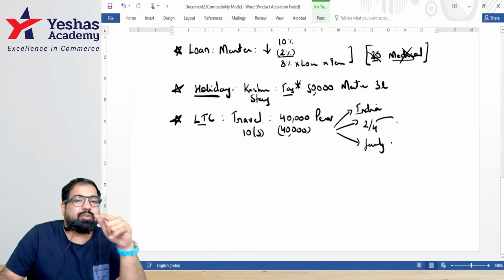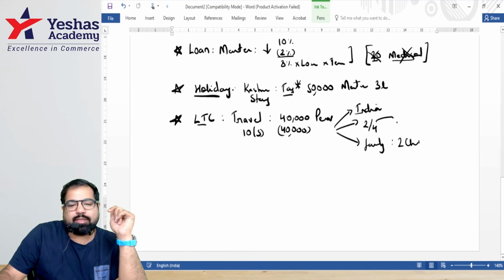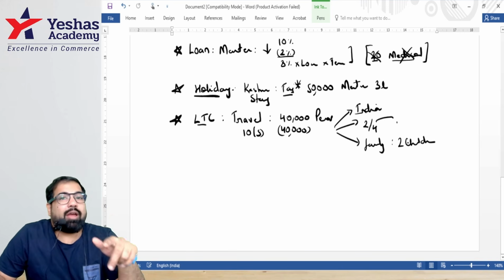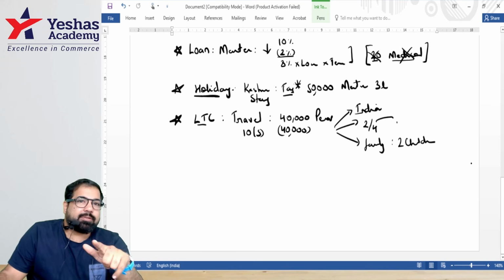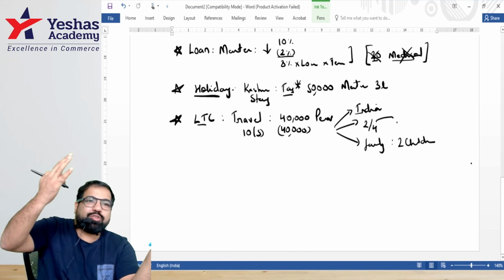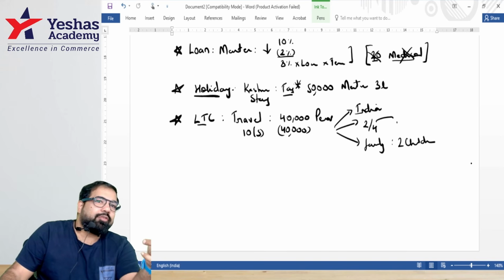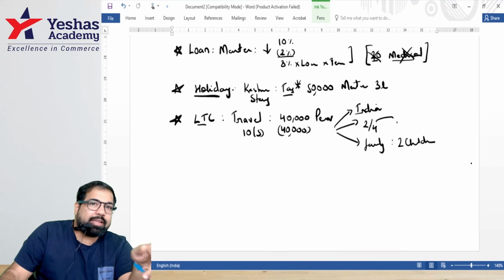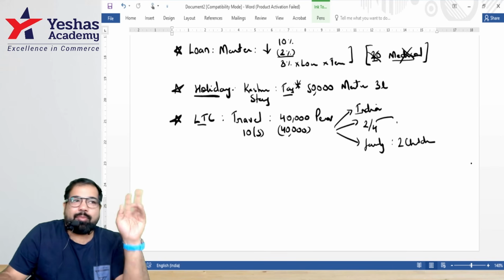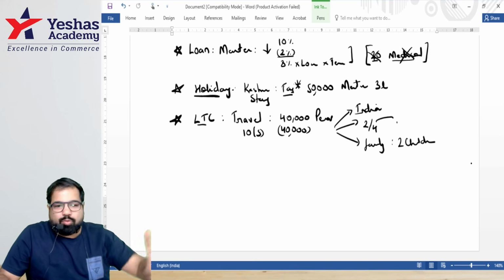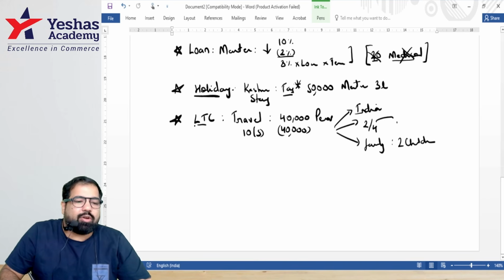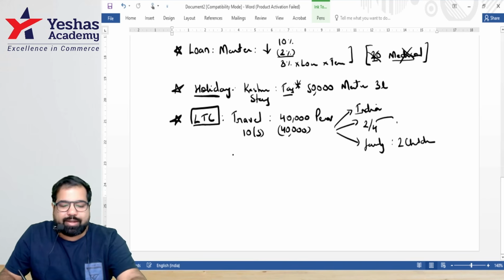Family members are covered, but if it's children, it's only up to how many children, guys? 2 children. But guys, if you have first one single child and then twins, congratulations. Now, how many children? Three. But the government understands, guys. So they give you exemption for all three. But if you have twins and then a single child, who doesn't understand? Government. They will only give you exemption for how many? Two. All right. So this is what it is. This is called leave travel concession. We go to the next few ones, guys.